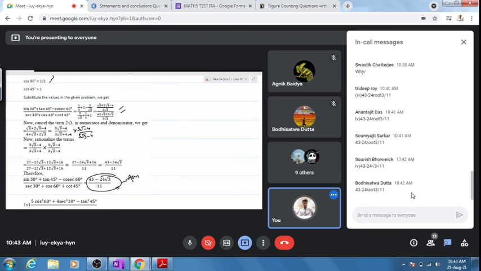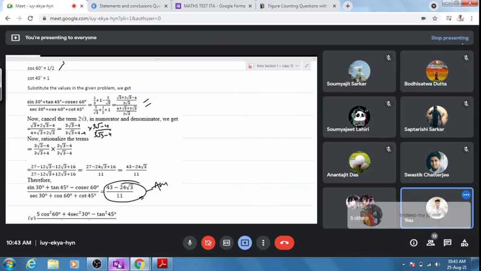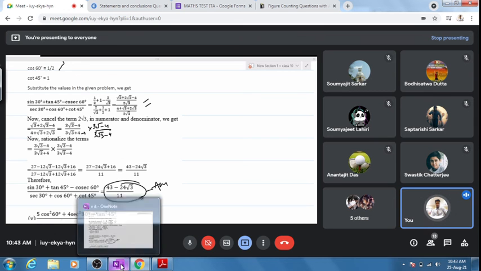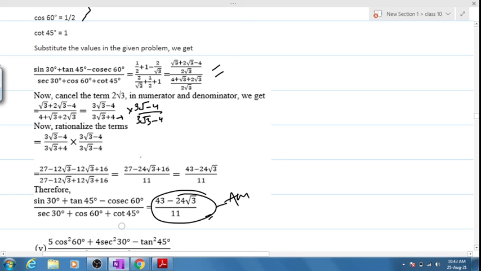Bodhishoto has written this much. Shorashish Bhomik has also written this. Amajit has also written this. 5 of you have got things absolutely correct. Excellent job, everyone. Now, people who could not get the answer for this, kindly copy it down. Make sure each and every step is done precisely. And your assignment for today will be the 5th one and question number 2.